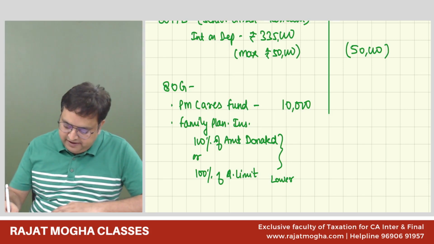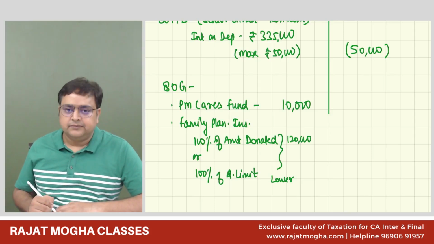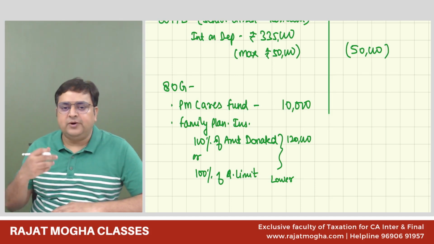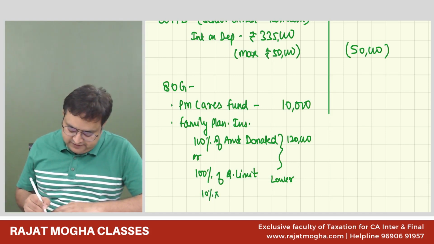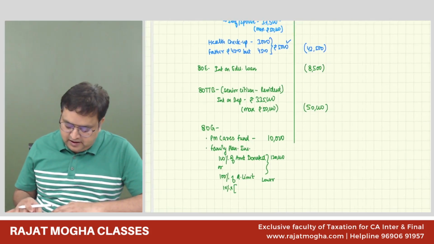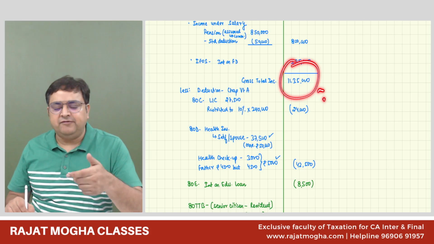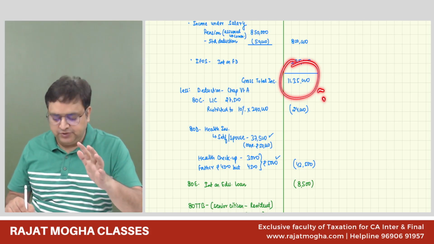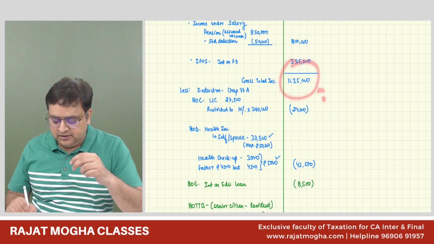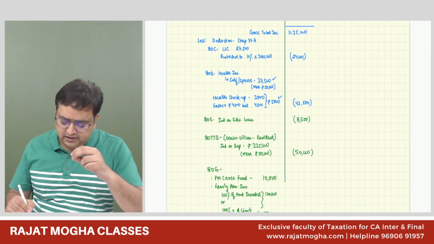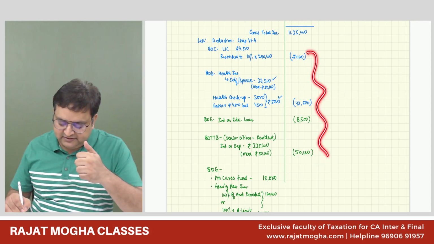So we have donated, I believe, 1,20,000, and 100% of the qualifying limit. What is the qualifying limit? Qualifying limit is 10% of adjusted GTI. How do we calculate adjusted GTI? GTI minus 111A, minus 112, minus 112A, not casual. There is no 112, no 112A, no 111A. Minus all deductions from 80C to 80U except 80G. So here we will subtract all these deductions.